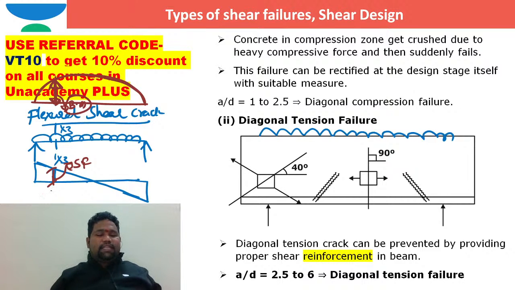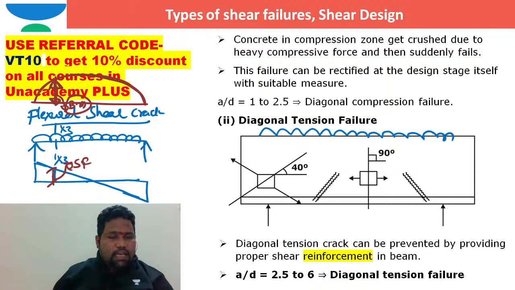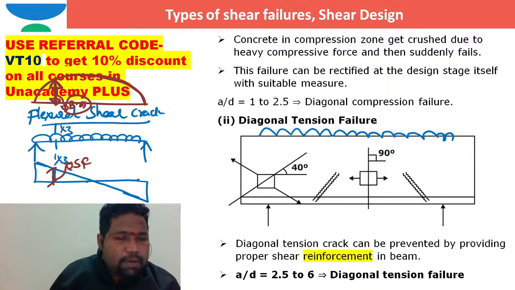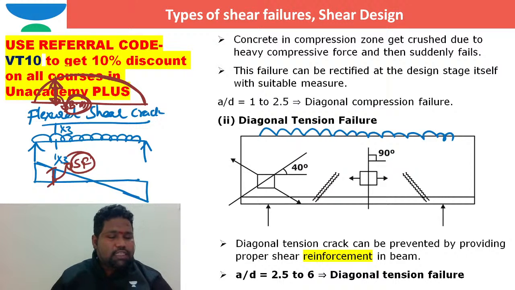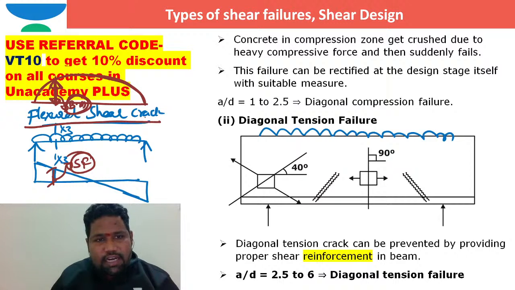That means if you see a failure at this section, the cracks are coming into the picture because of the domination of bending moment and shear force. Such type of crack, which comes into the picture by the combination of both bending moment and shear force, is nothing but a flexural shear crack.